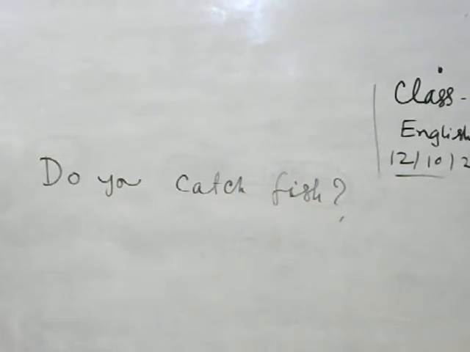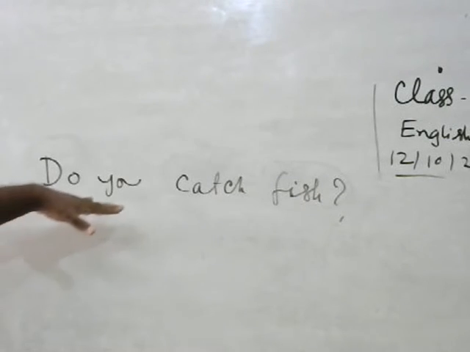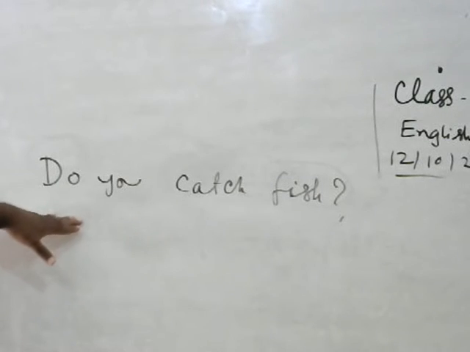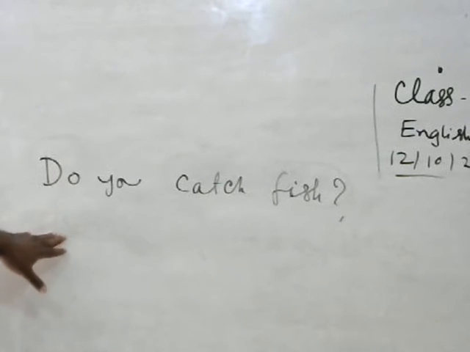This is an interrogative sentence and it is present indefinite tense. If the sentence is present indefinite tense, that time you have to use the auxiliary verb is, am, are. As the sentence is interrogative, we have to write the auxiliary verb first.